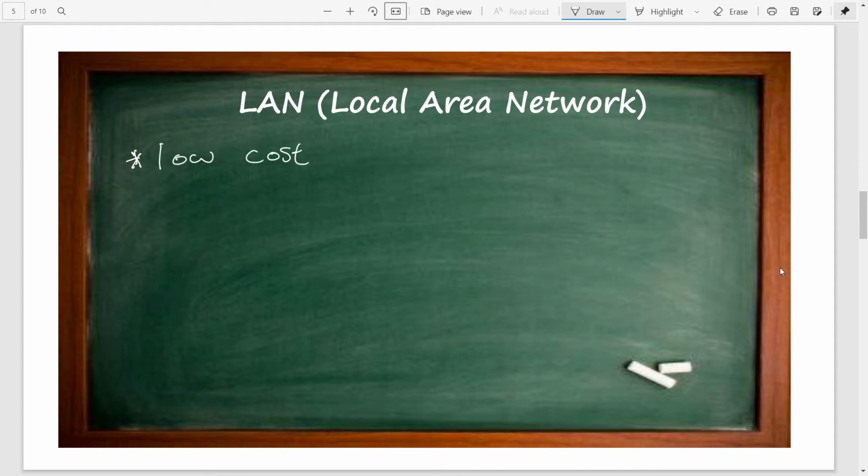Because simply using a switch or hub, we can establish this kind of network. Don't need expensive servers, routers or firewall appliances or multi-layer switches. By using low cost equipment or components, we can establish this kind of network.